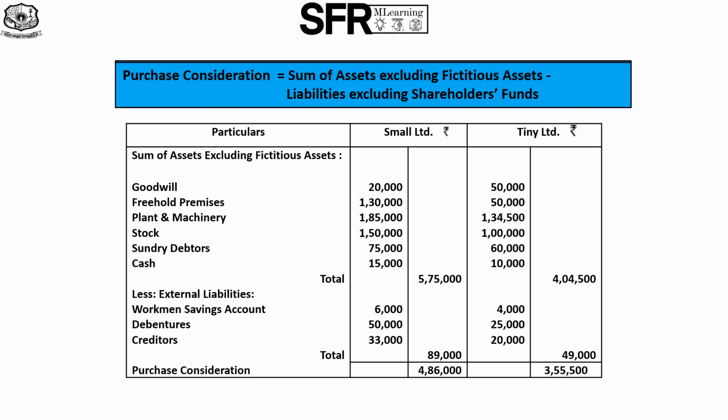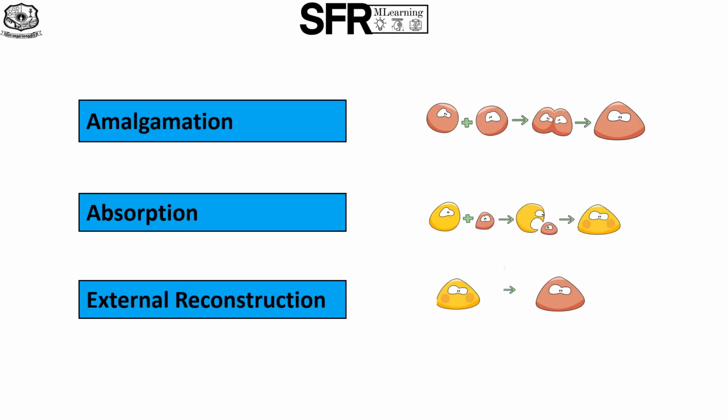So, assets taken over minus liabilities taken over is the amount to be settled, that is the purchase consideration. So, in this case of amalgamation, the purchase consideration to be settled by Big Company to Small Company is rupees 4,86,000 and the purchase consideration to be settled by Big Company to Tiny Company is rupees 3,55,500.